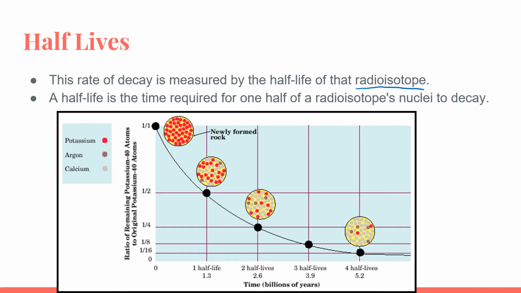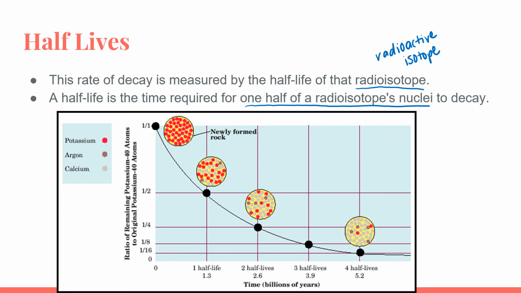Radioisotope is just an abbreviation for radioactive isotope. So the amount of time that it takes for 1/2 of that isotope's nuclei to decay is known as the half-life of that radioisotope.